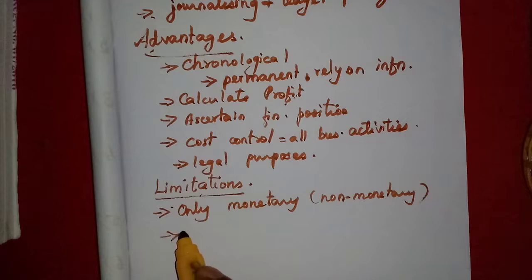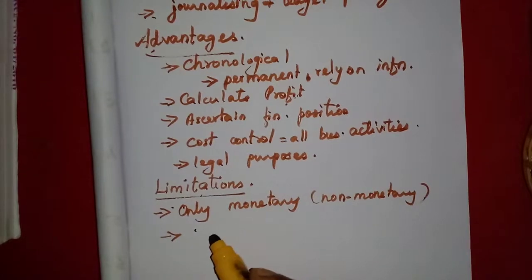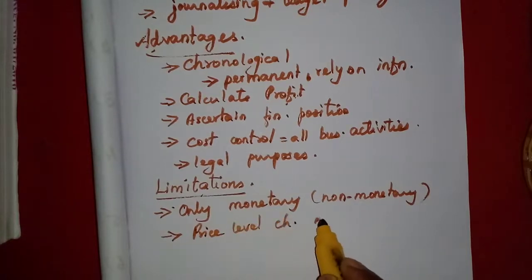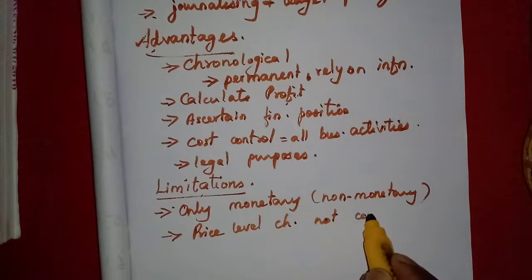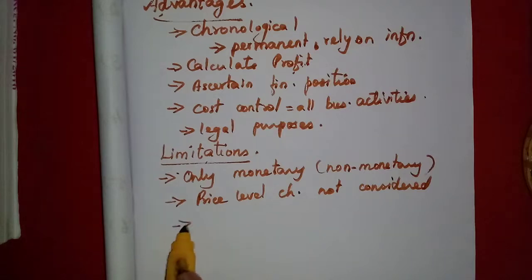Then we cannot identify the reason why the profit decreased or increased, because price level changes are not considered. They will not consider the reason for price level changes.